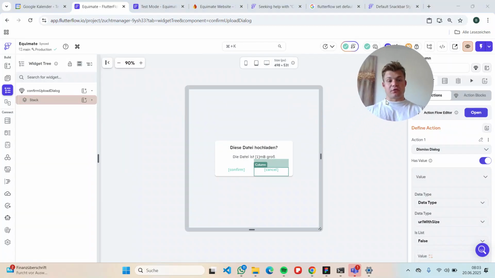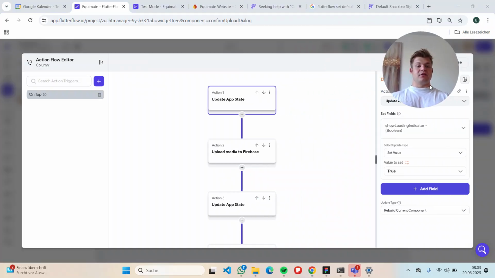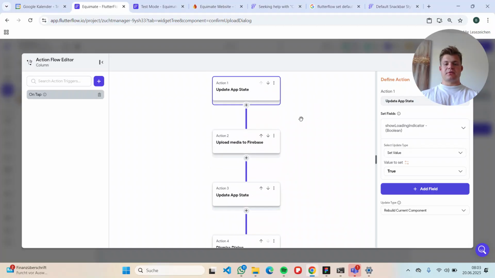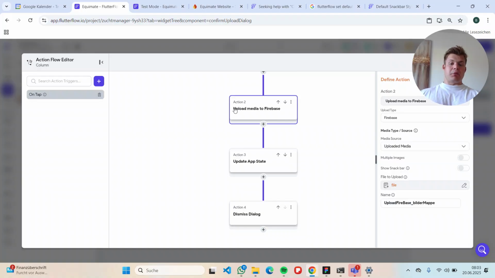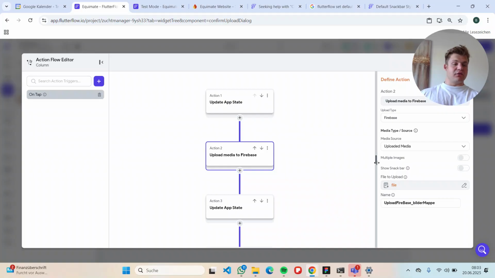And when the user confirms the upload, then what's happening is this. This is just for the loading indicator. You can ignore these two steps. It's just upload media to Firebase. So we are taking the file which we gave to the component as a parameter, and now we are just uploading this. As I said, we couldn't do this in the other action flow because Flutterflow only supports one upload action per action flow, and that's why we are doing it here.